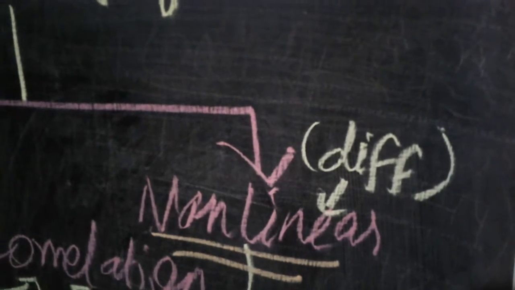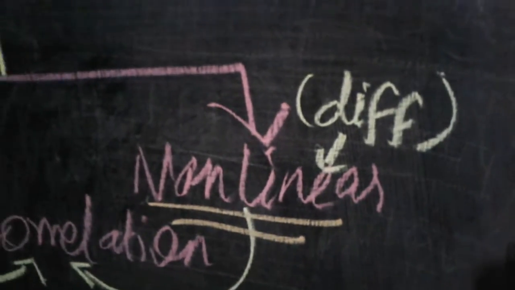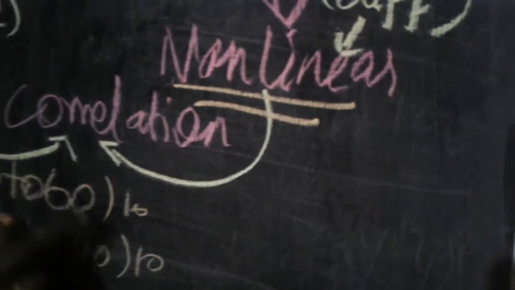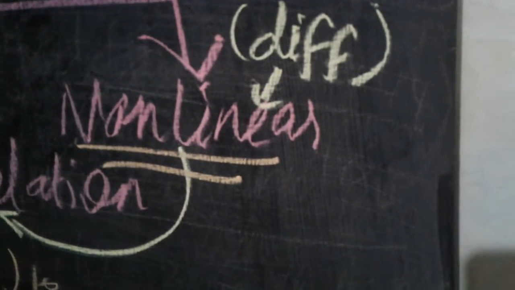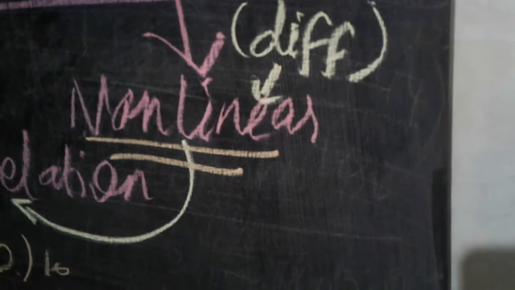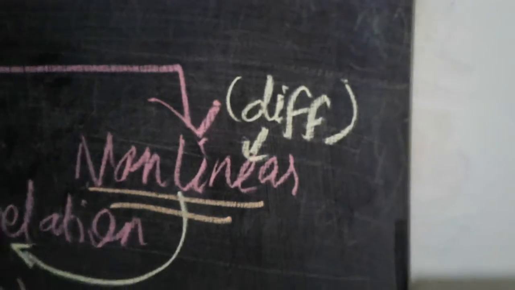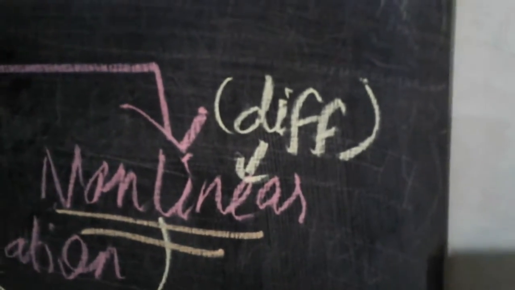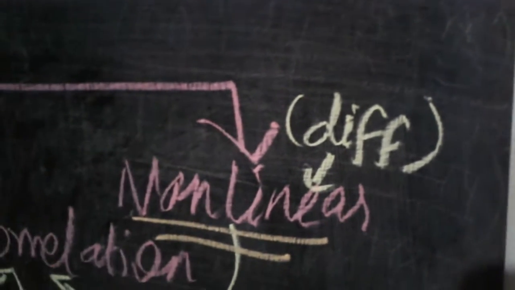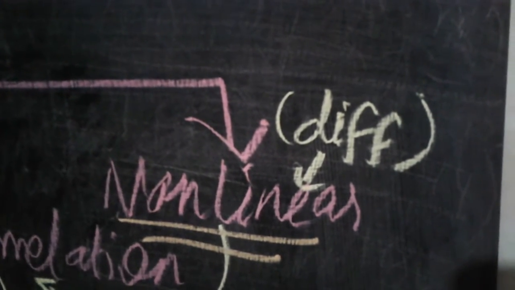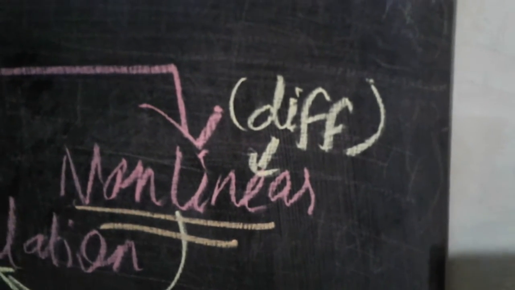The variation is 10 in both: 50 to 60 is 10, and 50 to 40 is also 10. Similarly 40 to 30, the difference is 10. This we call a linear correlation. If one variable increases or decreases, the other also increases or decreases in the same proportion, it is a linear correlation.